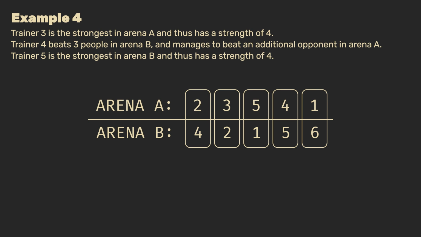His Pokemon has a strength of 4 in Arena A and 5 in Arena B. In Arena A, he only loses to Trainer 3, who was the strongest there, but he still manages to beat 3 other Pokemon. Then, in Arena B, he actually won against the Pokemon from Trainer 3, bringing his total to 4. In conclusion, in this contest, 3 trainers advance to the next round.